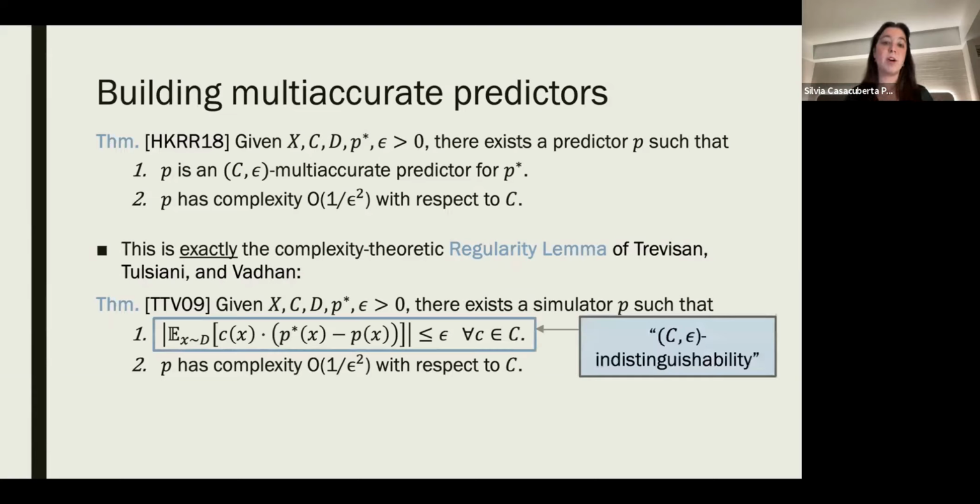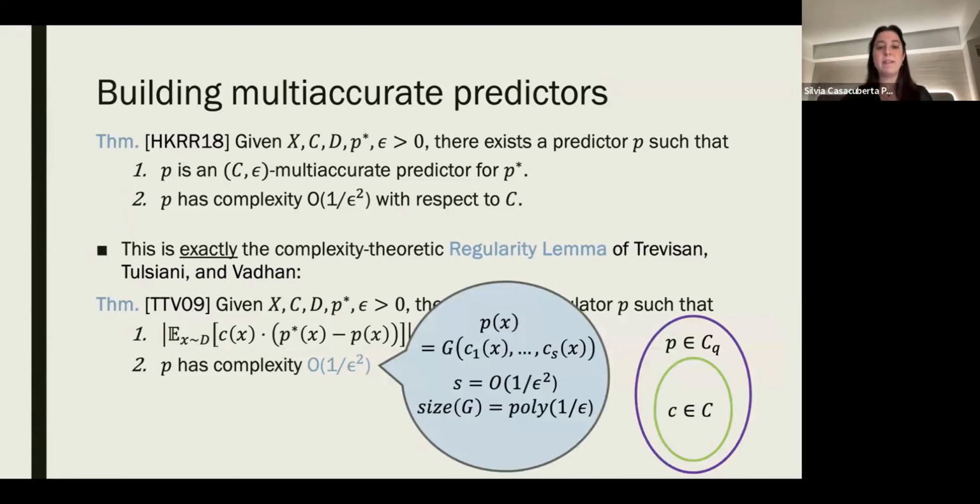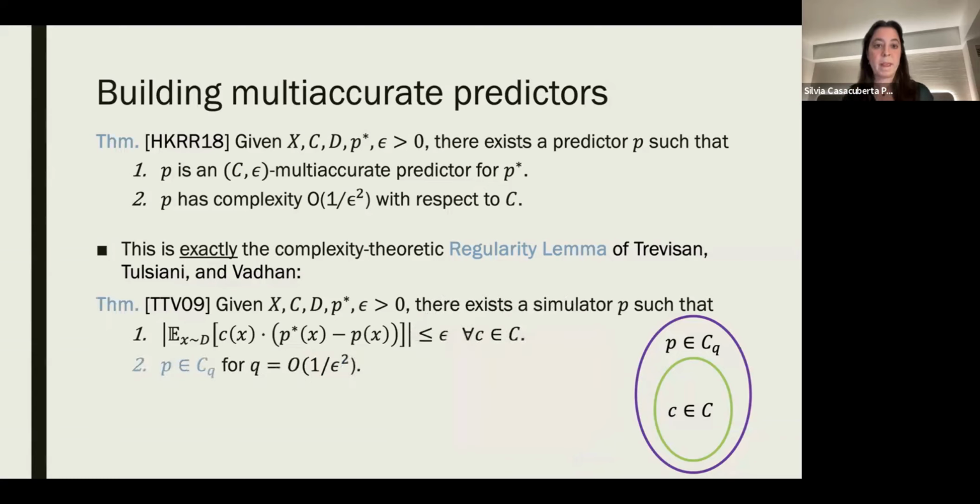In their context, what we have been calling multi-accuracy, they called C epsilon indistinguishability. And the fact that we can build P in this iterative procedure using distinguishers from C, in the complexity theoretic world, we say that we can compute P with an oracle size circuit with oracle gates to C that is not too big. And so specifically, we'll be saying that P belongs to the class CQ.